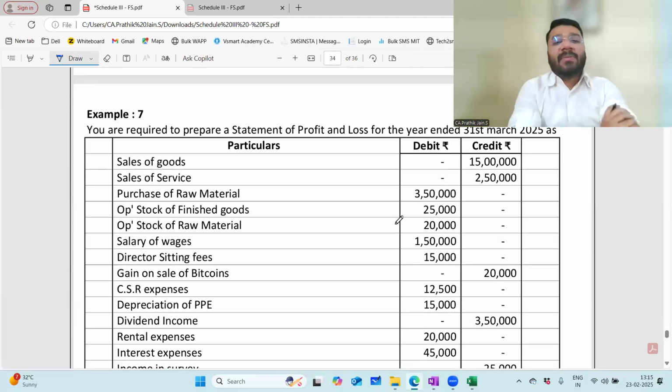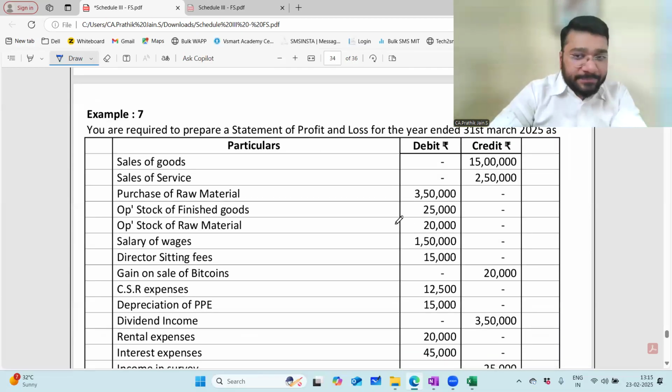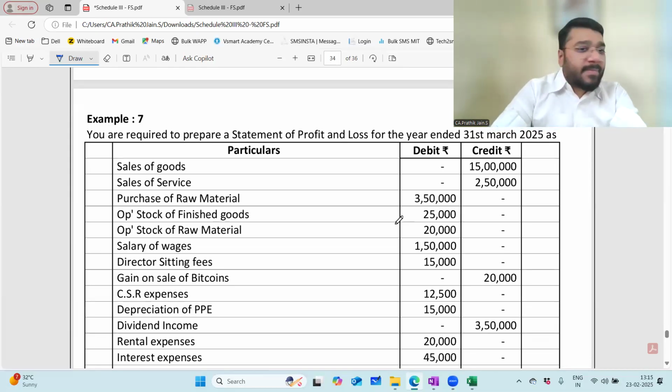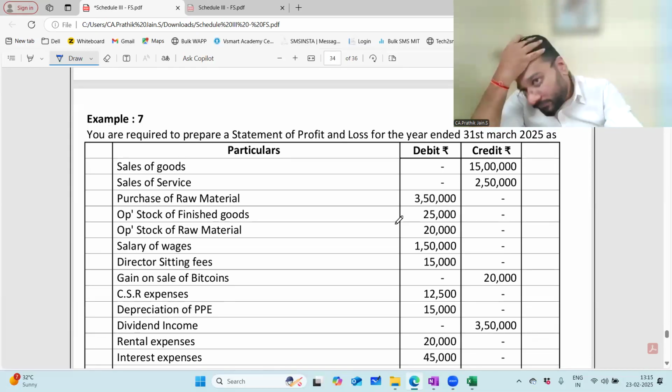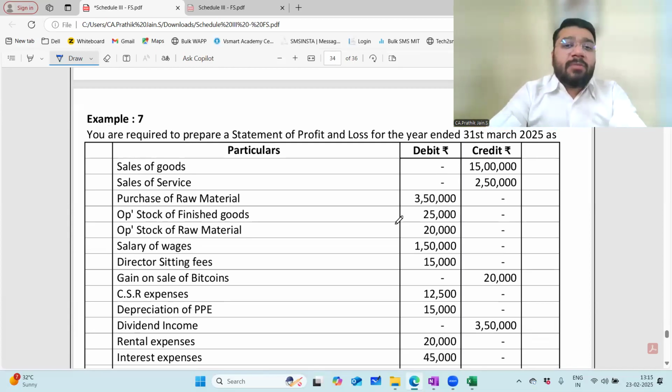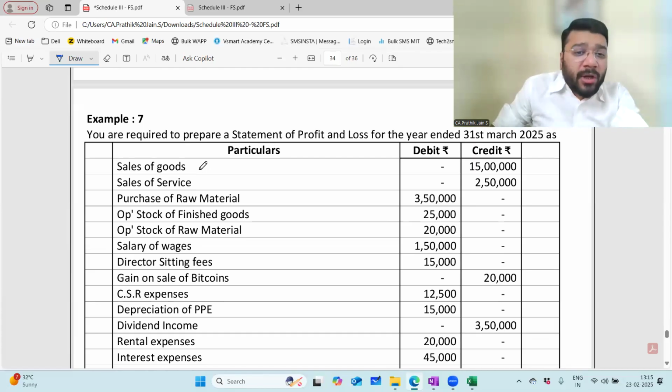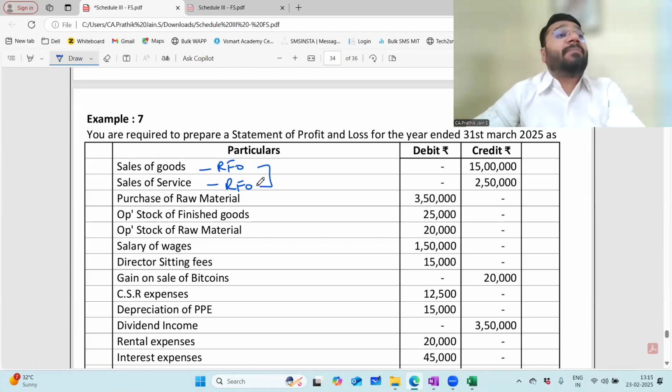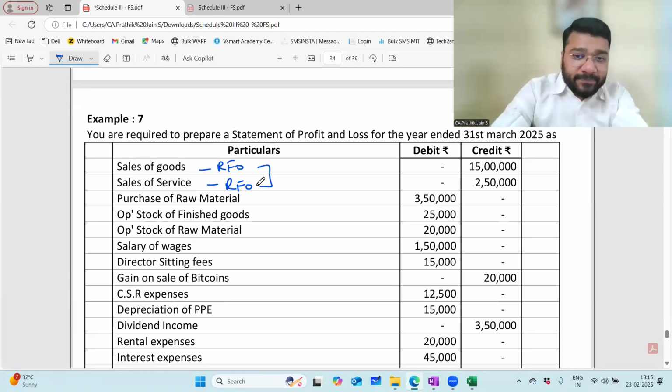Next, the last, 7th example. This is also homework, but we'll discuss this in class. Can we discuss? Yes, sir. You are required to prepare the statement of profit and loss for the year ended 31st March 25. Sale of goods will go to your revenue from operations. Sale of services, revenue from operations. Now we have more than one item, so we have to prepare a separate notes to accounts.